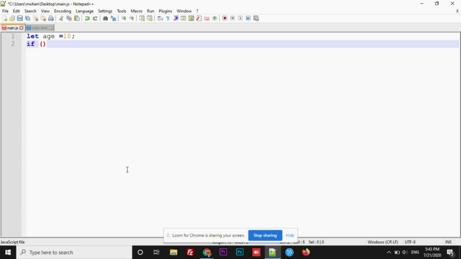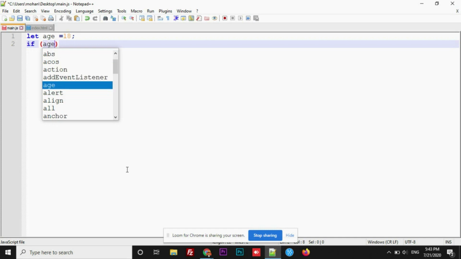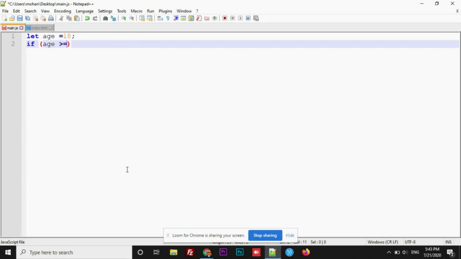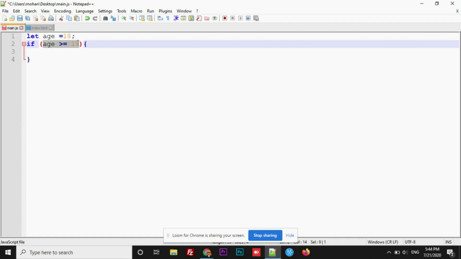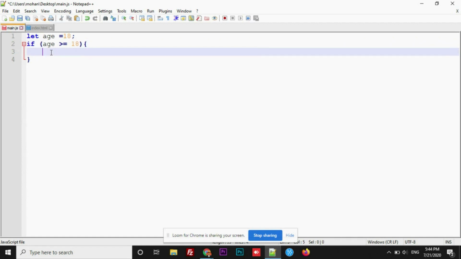If parenthesis inside which age is greater than or equals to 18. After this, a code block with flower braces. If the condition inside this parenthesis is true, then only the statements which we include inside these flower braces are going to be displayed.